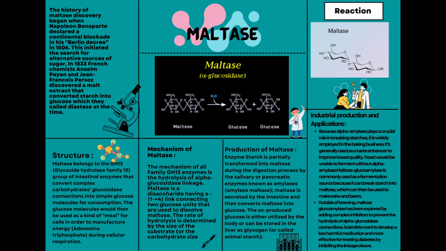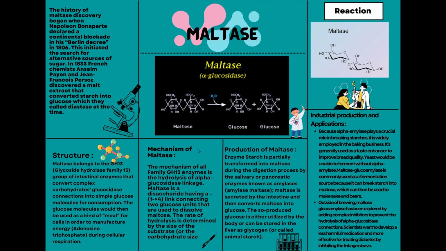Structure of maltase. Maltase belongs to glycoside hydrolase family 13, which is responsible for breaking apart the alpha glucosidase linkages of complex carbohydrates into simple to use glucose molecules. The glucose molecules are then used as a sort of food for cells to produce energy, adenosine triphosphate, during cellular respiration.